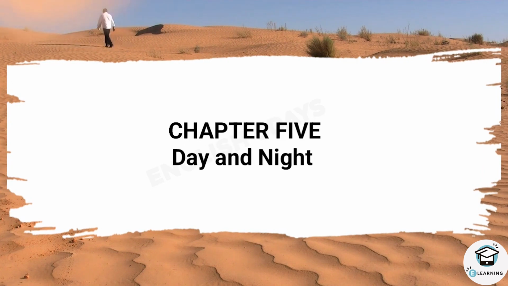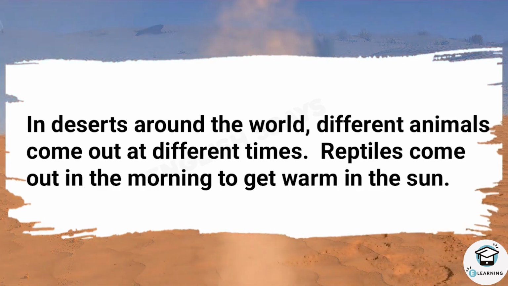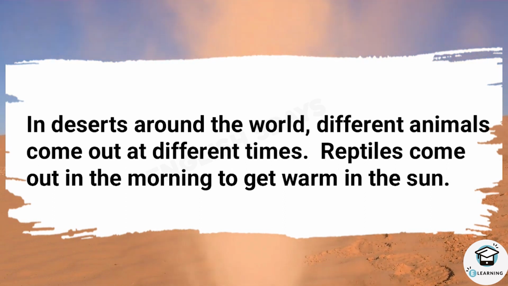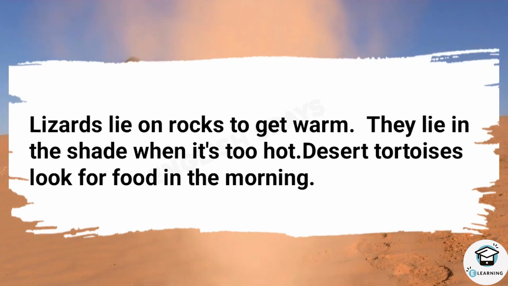Chapter 5. Day and Night. In deserts around the world, different animals come out at different times. Reptiles come out in the morning to get warm in the sun. Lizards lie on rocks to get warm. They lie in the shade when it's too hot.